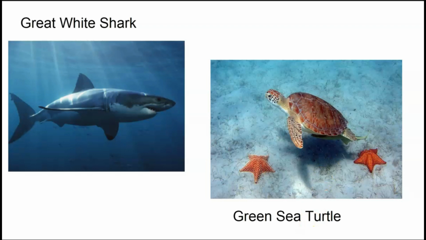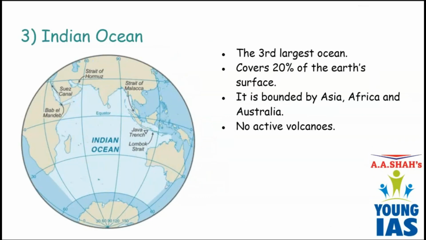Then after Atlantic Ocean we have Indian Ocean, the third largest ocean. Indian Ocean is the only ocean which is named after a country. And which country is that? That is India. So Indian Ocean bounds three continents, that is Asia, Africa and Australia.